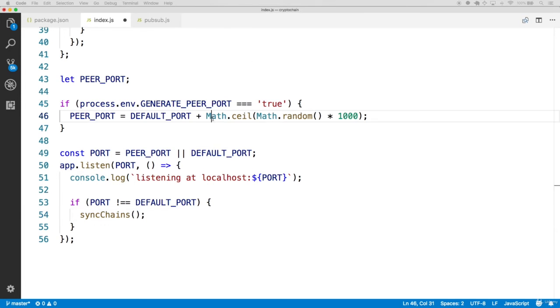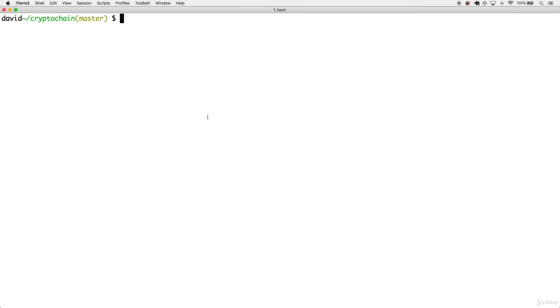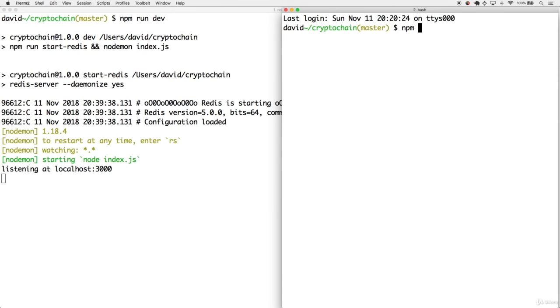Nice. Now, as you save this, make sure you have all the changes, both here in the index.js file, as well as the pub/sub file, and then fire up the main application in the command line. So npm run dev. And this time we're listening at localhost 3000, and we have some nice clean output. Cool, so this clean output means that the request to synchronize with itself did not happen for the root blockchain application. But we still want to make sure that the synchronization occurs for other nodes, so open up a second command line and then fire up a dev peer.